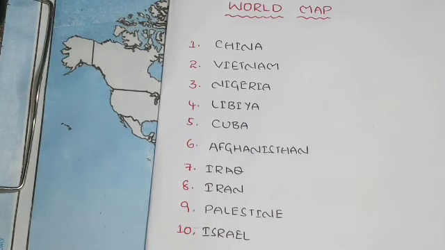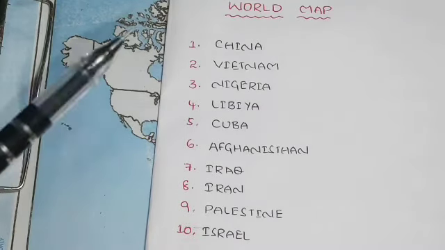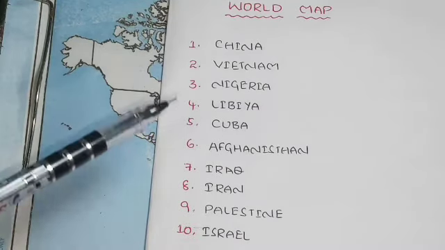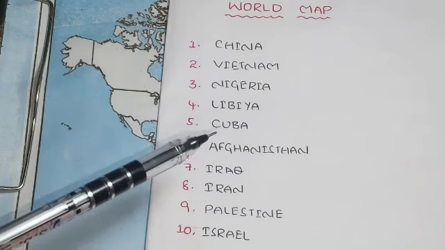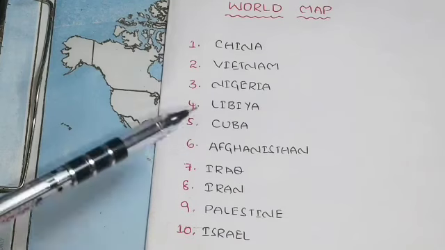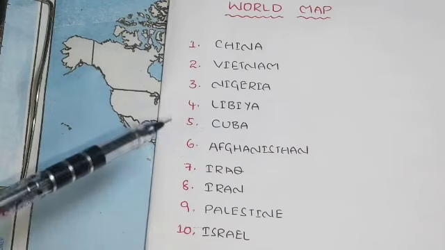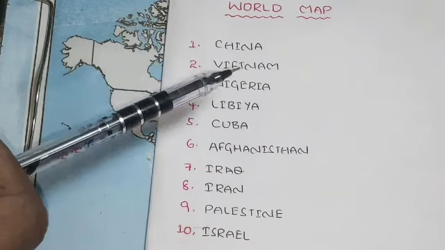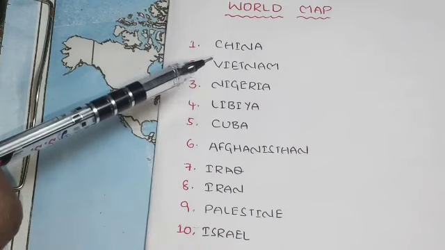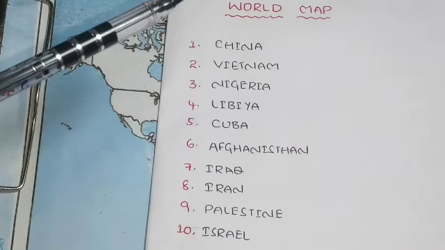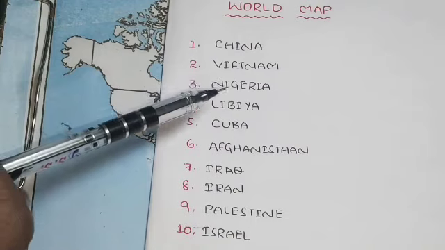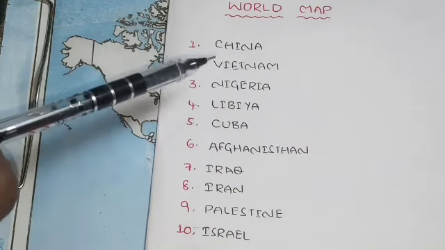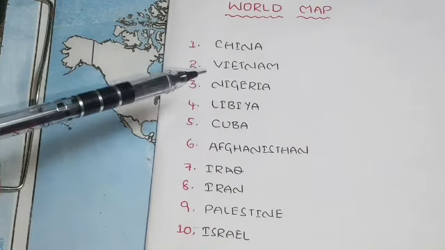Hi everyone. So today we are going to learn the world map. This world map especially comes in Paper 2 for 10th class. In this we are going to cover 10 countries. If you observe here, the first three countries, China, Vietnam, Nigeria, come from the 13th lesson, the national movements lesson. These three countries have different movements in their own countries.